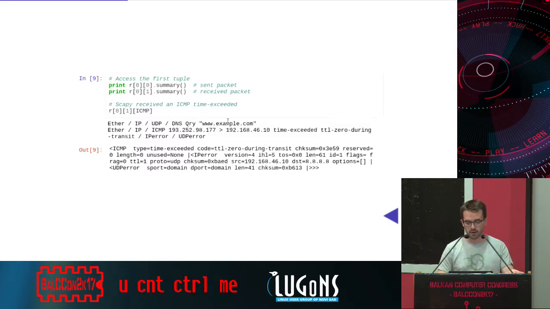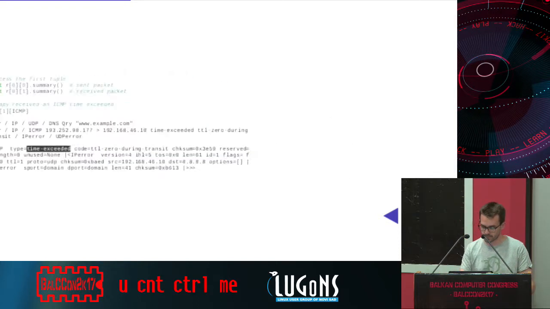So here I can investigate, for example, if I'm debugging the network, I can check what's actually inside the reply. So I can do r[0][1], that's the first reply we got, and access the ICMP layer. And I see here that we got a time exceeded ICMP message that can be useful, for example, for debugging issues in the network.